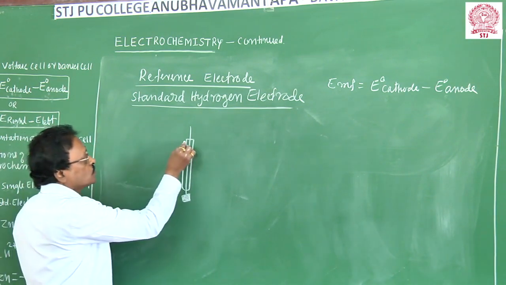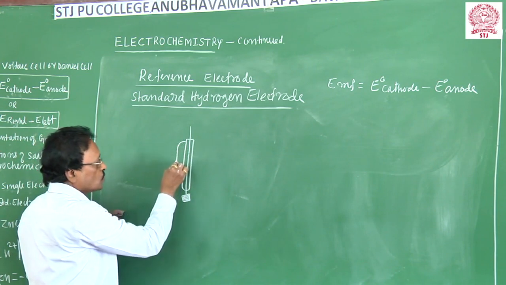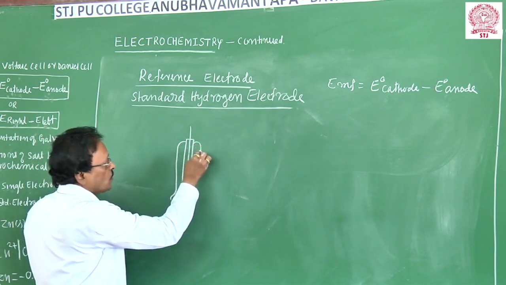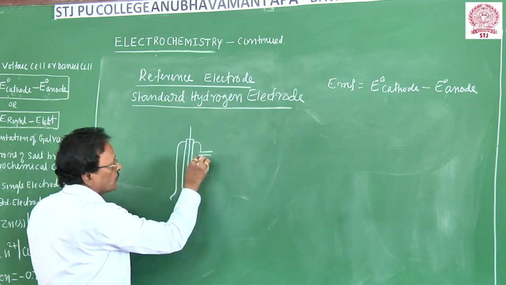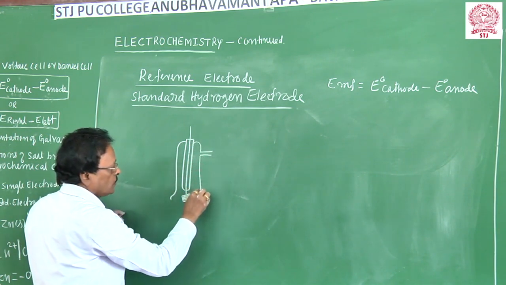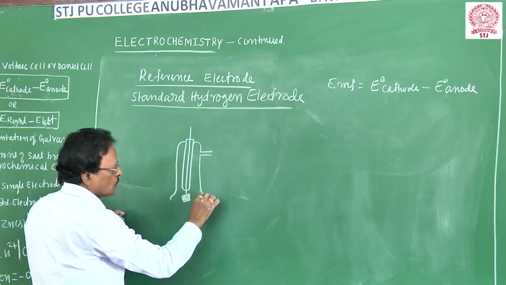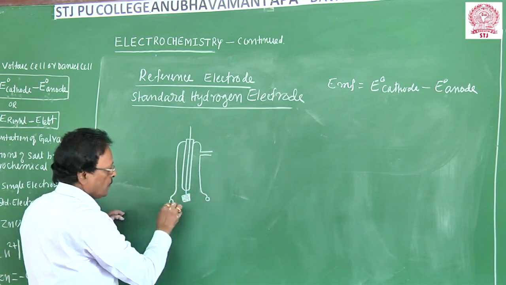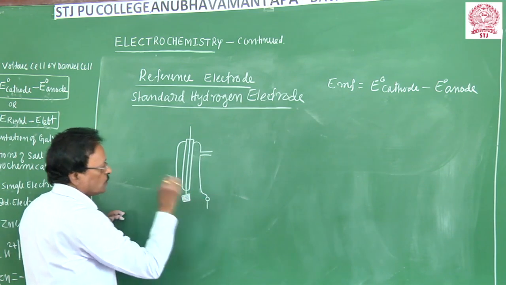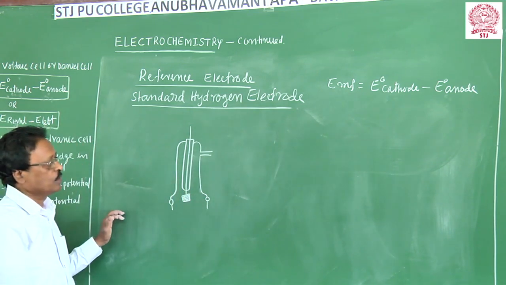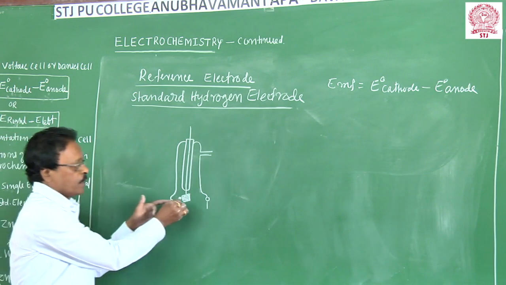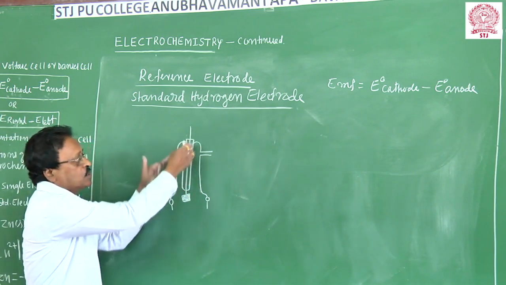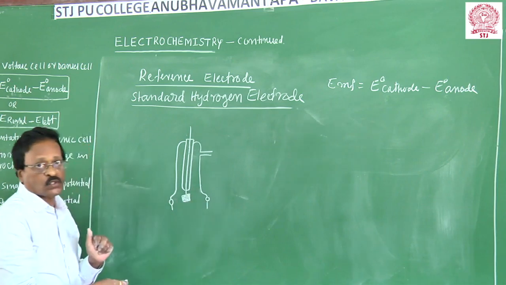So this inner glass tube is surrounded by an outer glass tube, and there is a small side tube almost at the top. So this is the outer glass tube. A small hole will be here. In this inner glass tube, a bright platinum foil coated with platinum black is fused. This inner glass tube is surrounded by the outer glass tube.